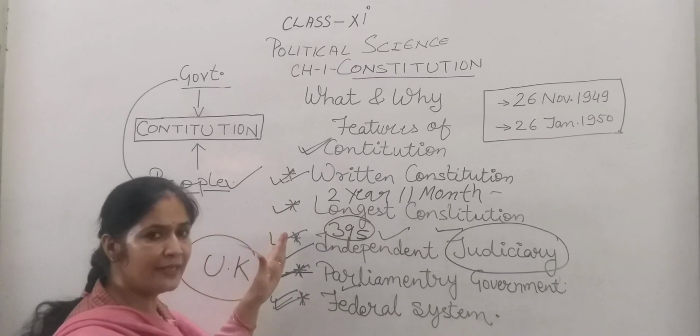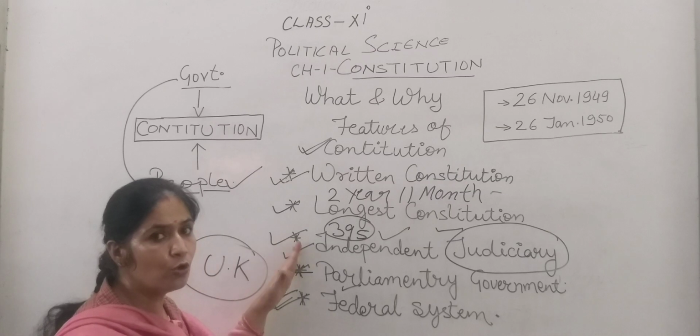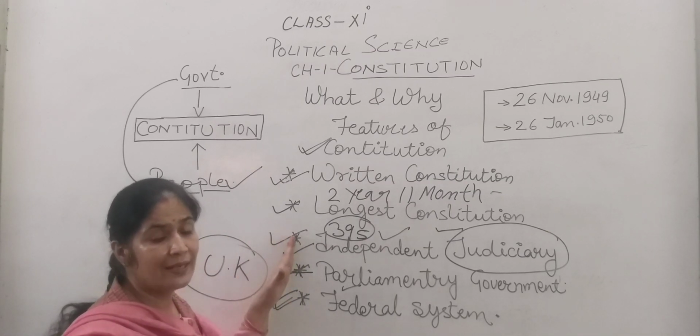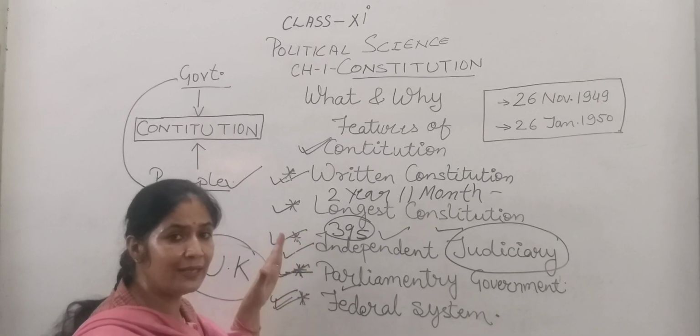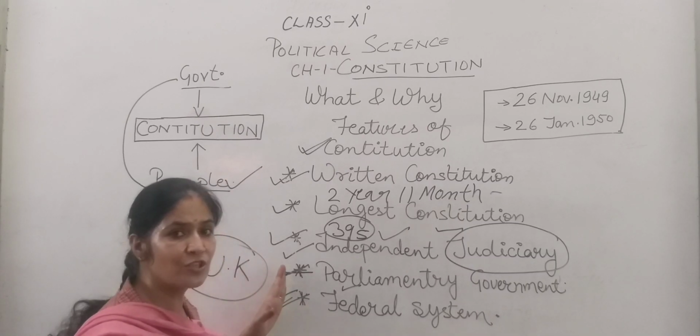Basically, independent judiciary plays a very important role to maintain law and order in society. It is independent because it cannot be interrupted in its working by any organ of the government. So it is independent.